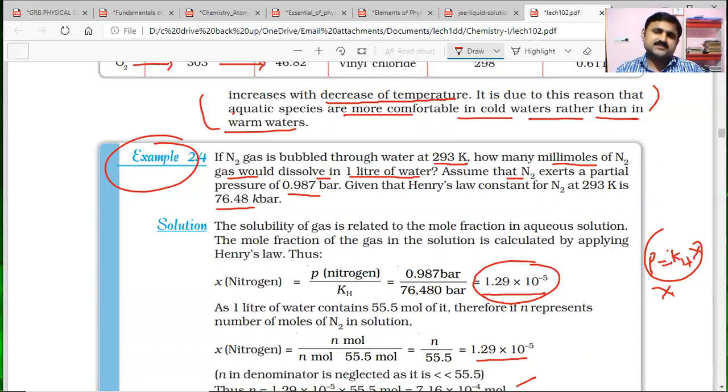Henry's law is the most important application in our science. This was discussed in this session to boost up the previous session, that is, a continuation of the previous session, like a revision. Hope you understand this session, and we'll come with the continuation of vapor pressures in the next session.